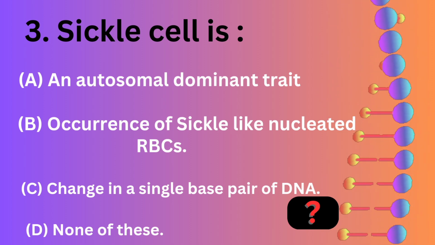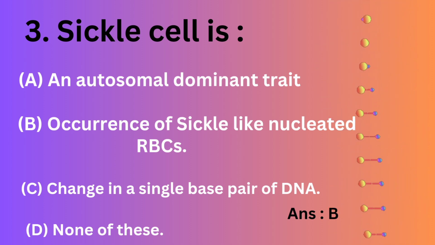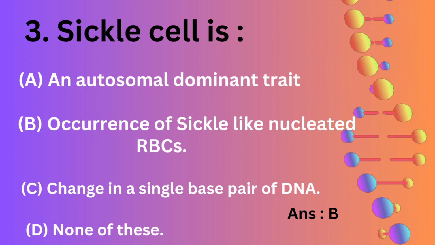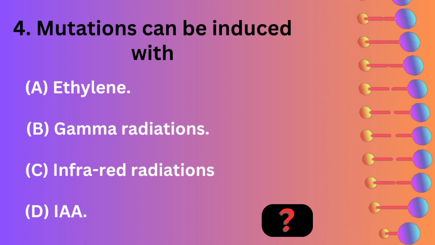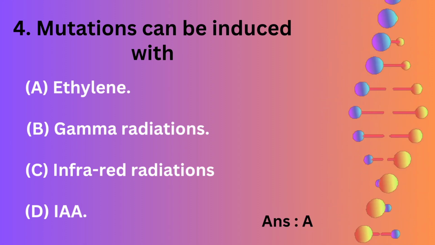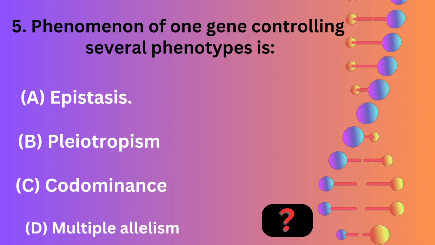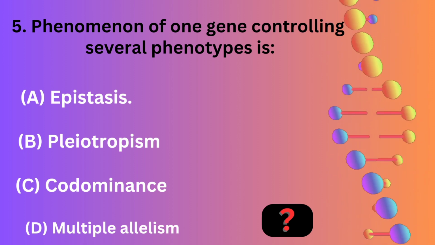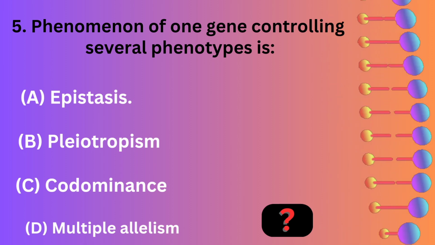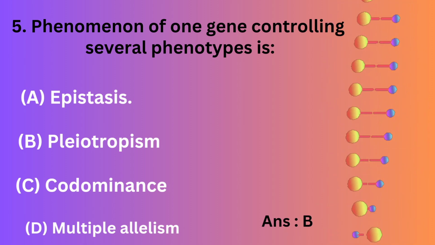Occurrence of sickle cell-like nucleated RBCs, change in single base pair of DNA, none of these. Mutations can be induced with ethylene, gamma radiations, infrared radiations, IAA. Phenomenon of one gene controlling several phenotypes is epistasis, pleiotropism, codominance, multiple allelism.